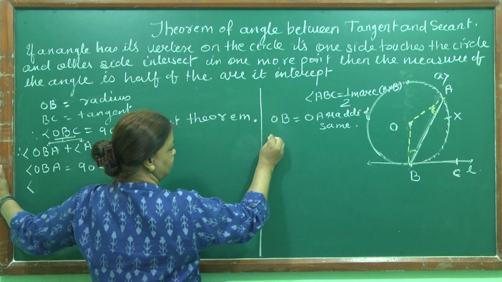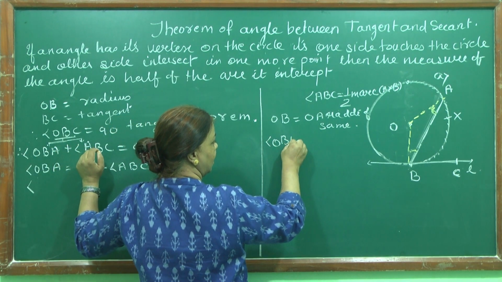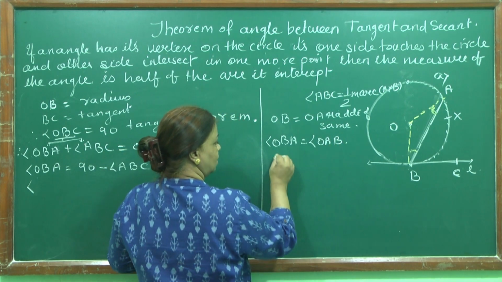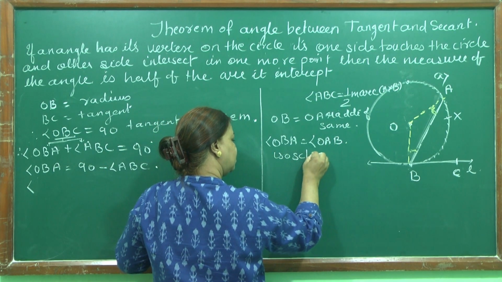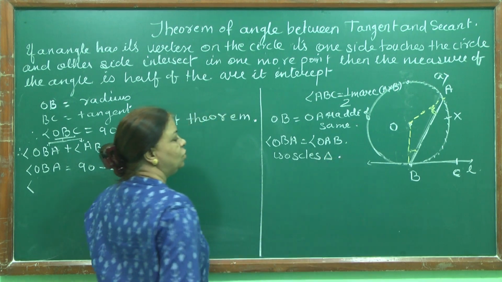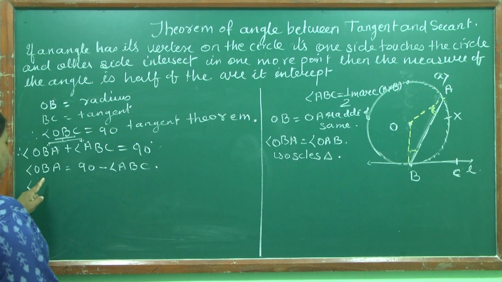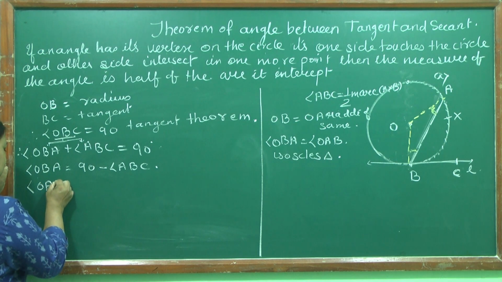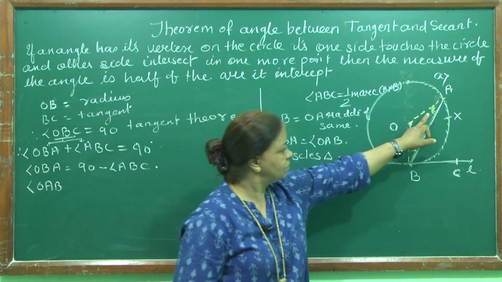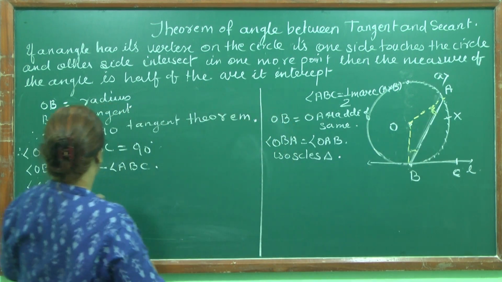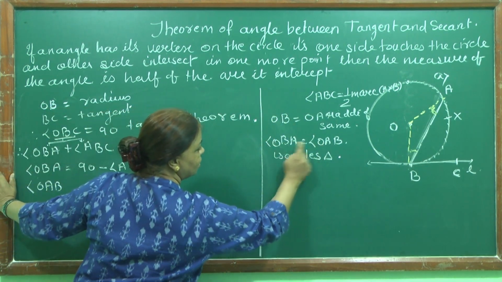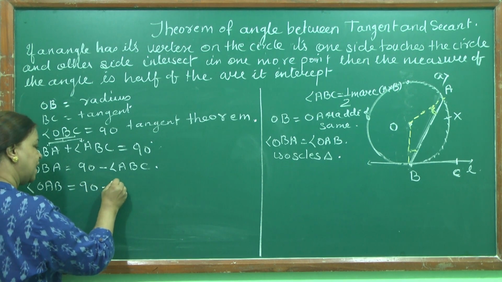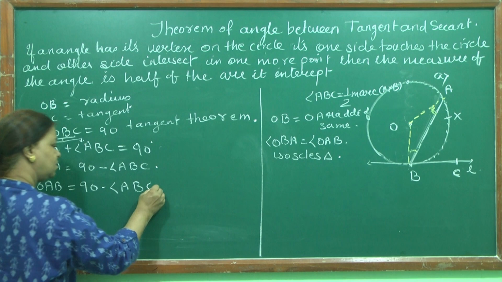Okay, I'll write here. Angle OBA is equal to angle OAB, isosceles triangle, both the angles are equal. Therefore, I can write OAB. Since both angles are equal, OAB will also be equal to 90 minus angle ABC.